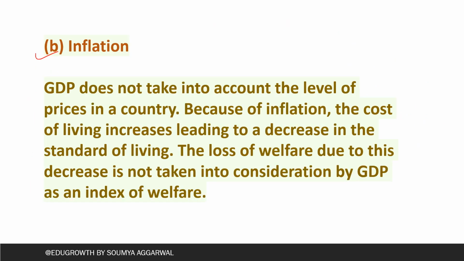Second is inflation. GDP does not take into account the level of prices in the country. Because of inflation, the cost of living increases, leading to a decrease in the standard of living. Now what happens if we calculate nominal GDP? GDP increases due to an increase in prices, due to which the cost of living also increases and the standard of living is decreasing. People are losing their welfare. The loss of welfare is there due to this decrease and it is not considered while calculating GDP as an index of welfare.